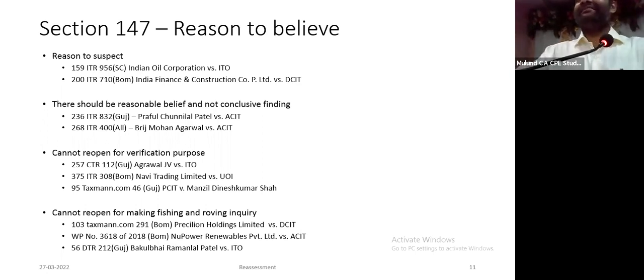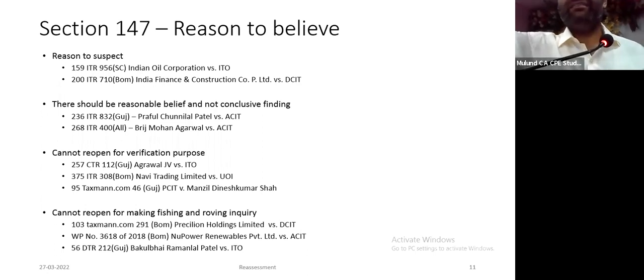Now I compare first and second. First, they have at least some material to say income has escaped assessment. There's some accommodation entry, there's some information available, somebody was searched. But in the second case, they say you have received unsecured loans, therefore I have reason to believe income has escaped assessment. Unsecured loan is not an income.